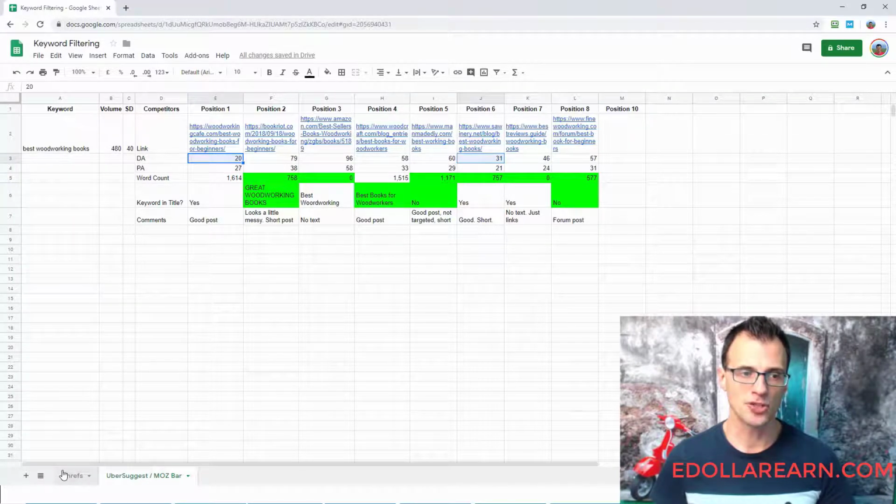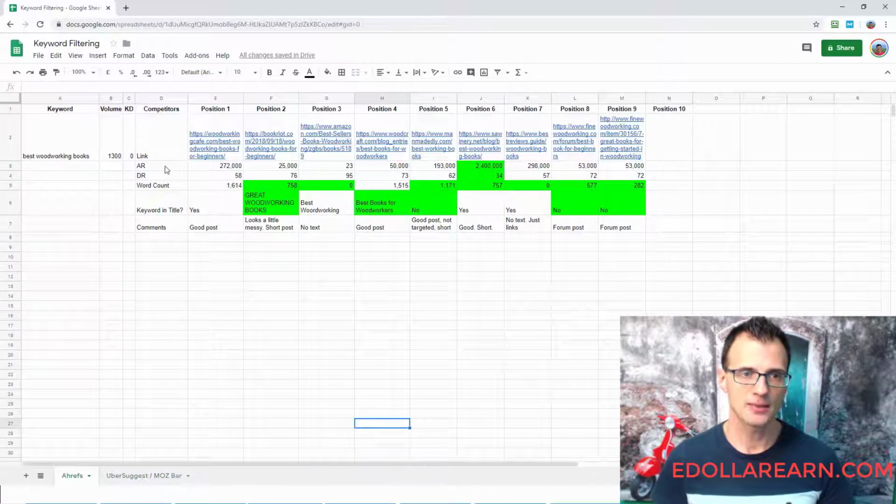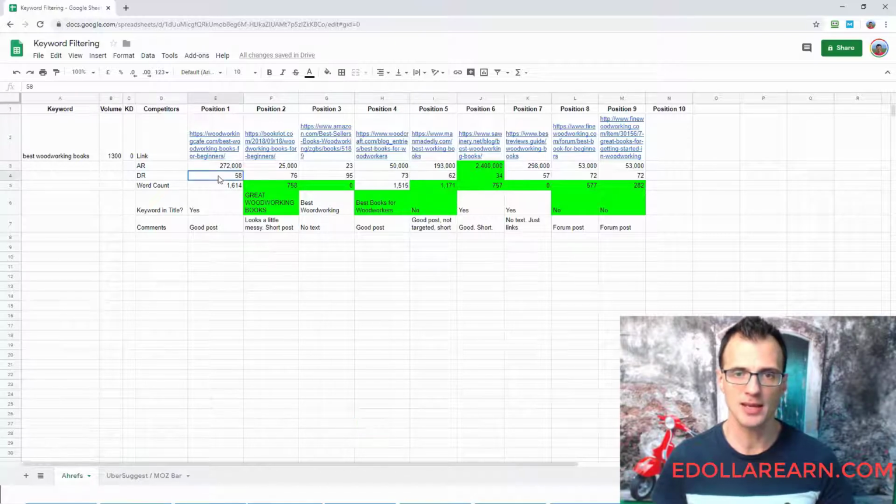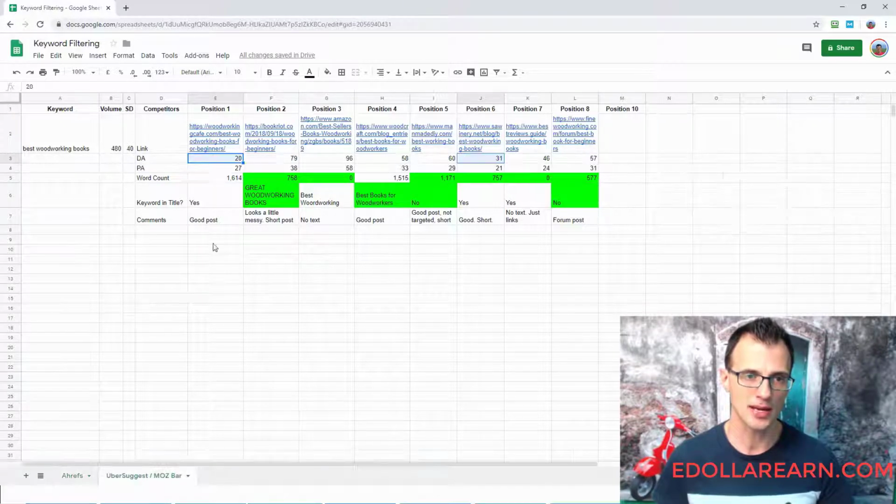The other thing that I'll probably jump at you, is that Ahrefs told us that this domain is fairly strong, that it's 58. Okay, so out of these results, this domain rank was actually 58, which is a fairly strong domain rank.